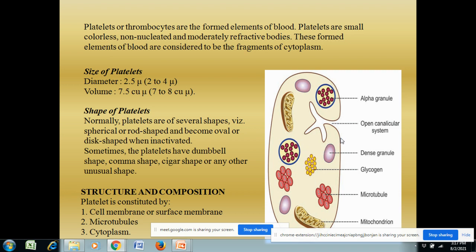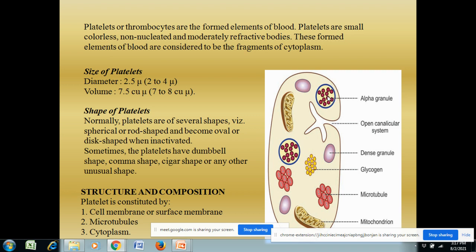Inside the cell membrane you have microtubules. In the next picture, you can see how the microtubules form the innermost part of the entire cell, inside the cell membrane. Apart from that, you have many organelles in the cytoplasm. You can see there are granules. Two types of granules are present: one is the alpha granule and the other one is the dense granule. These are very, very important in the function.